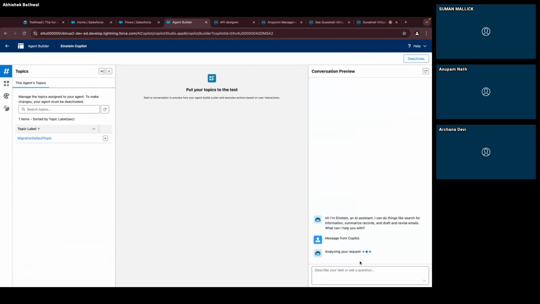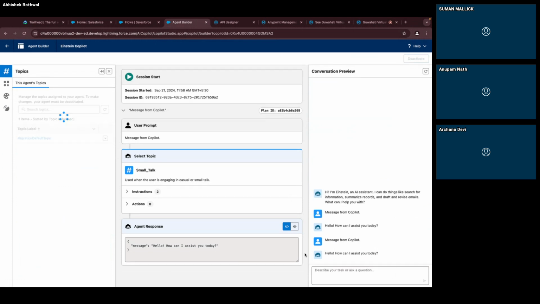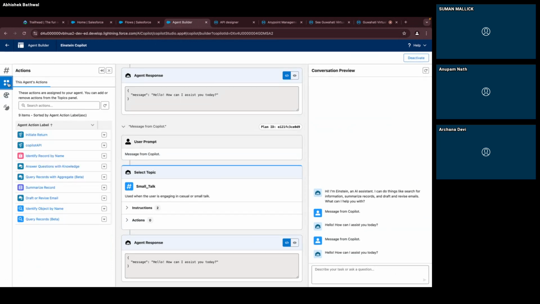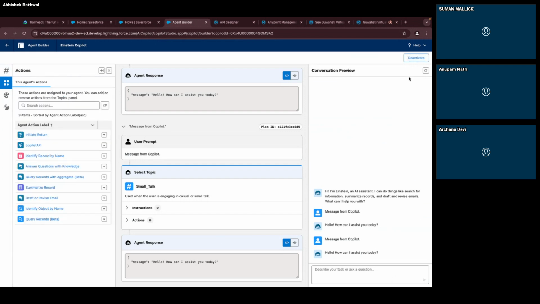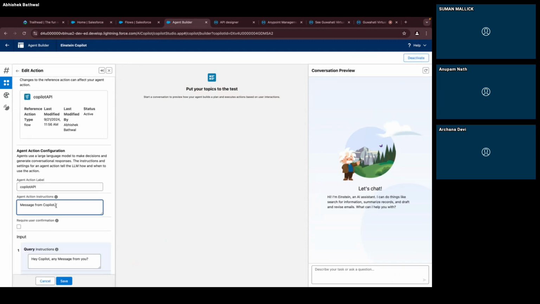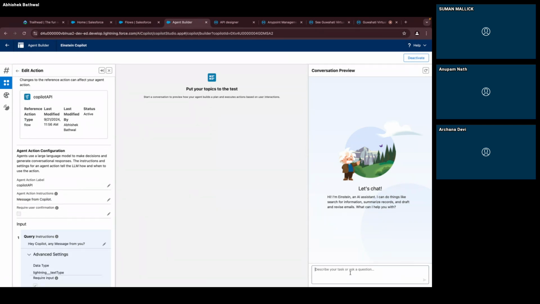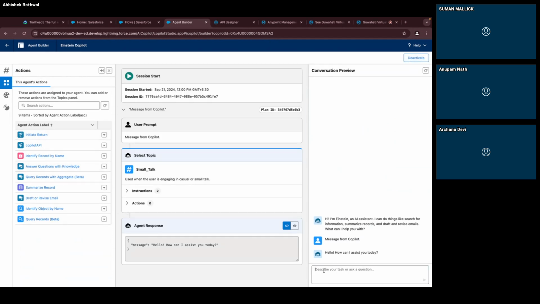Okay, so analyzing your request. Okay, let's try again because it just started. How can I assist you? Oh, okay. Let me try, refresh it and try. So this something happens every time when we show demo. It doesn't work at the first time. Let me refresh it. Let me see the instruction. Let me copy this and put it over here.